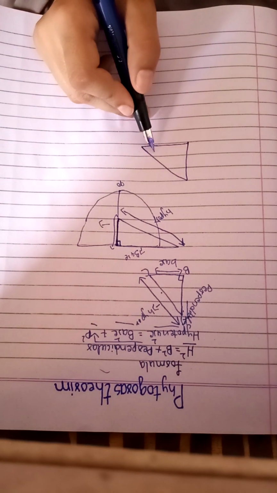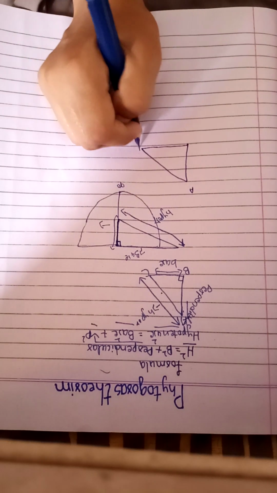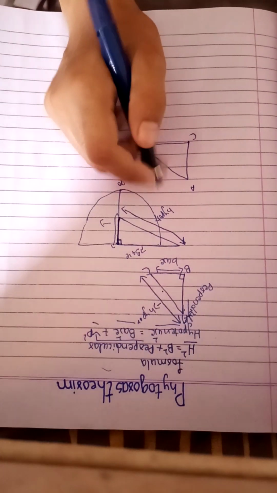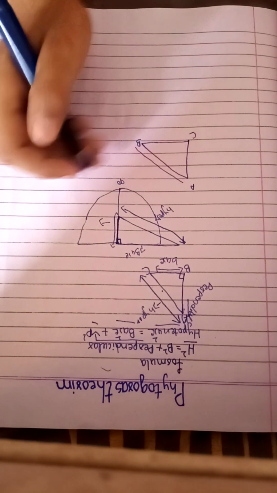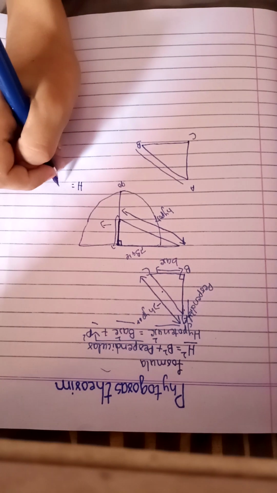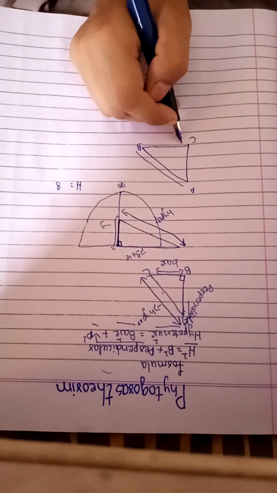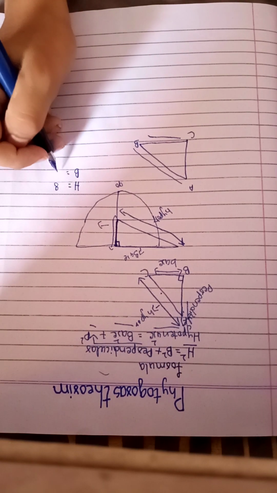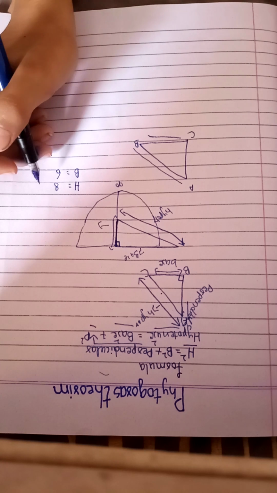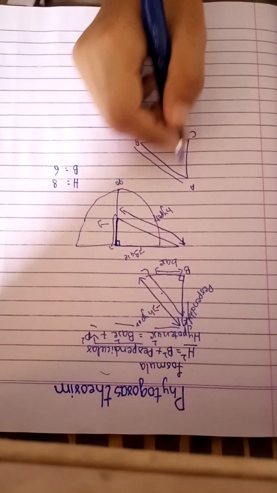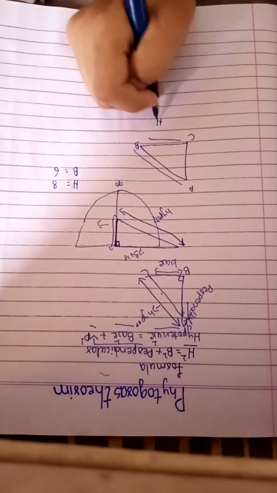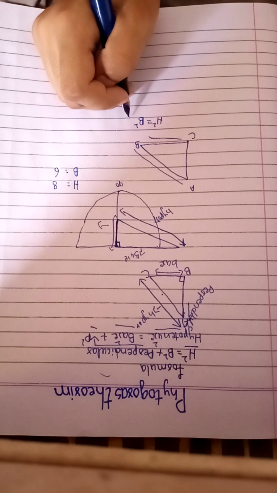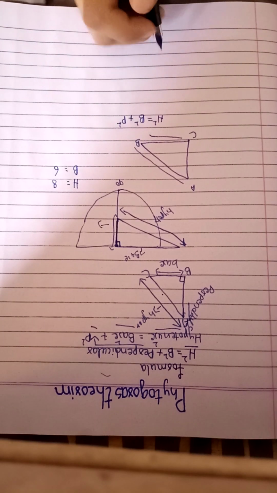This is a triangle with A, B and C. It is given that the hypotenuse H is 8 and the base is 6. So to find this one, we use the formula: H square is equal to base square plus perpendicular square.